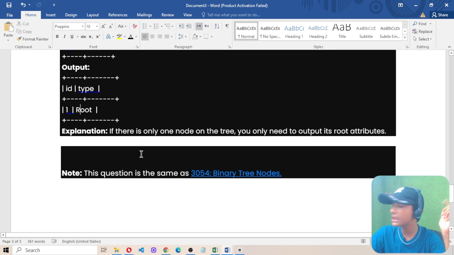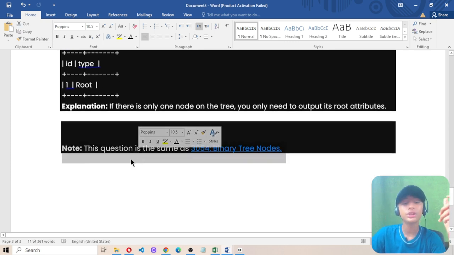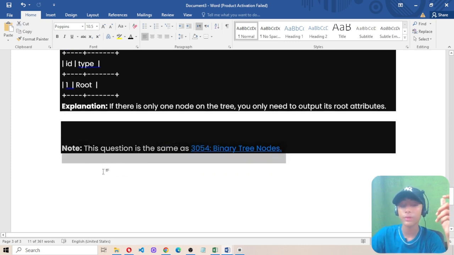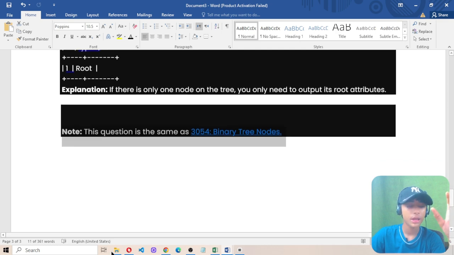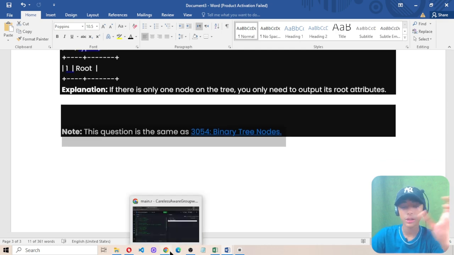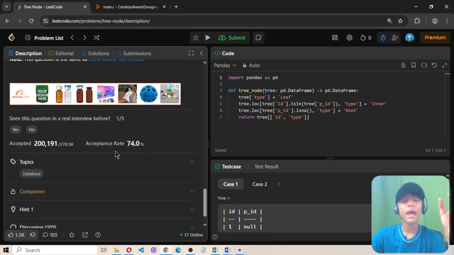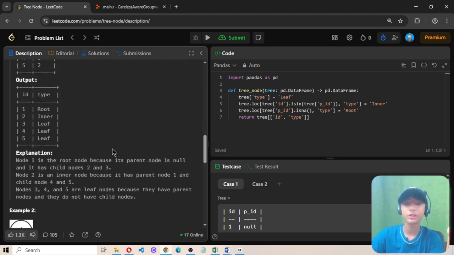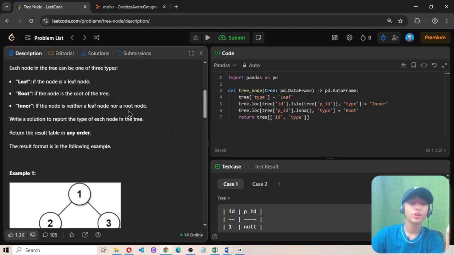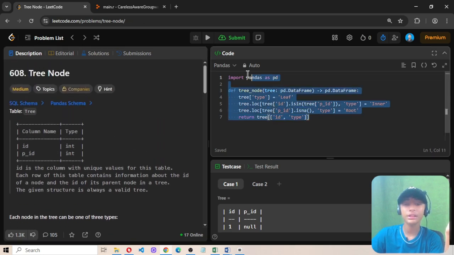Note that this question is the same as the 3054 binary tree nodes question, meaning this question and that question are similar. A total of 270,000 people have submitted this question and 200,000 have been accepted. The topic is database, with a 74.0% acceptance rate. So let's start to solve this question. This is a medium question, and the answer is a very small 7 lines.